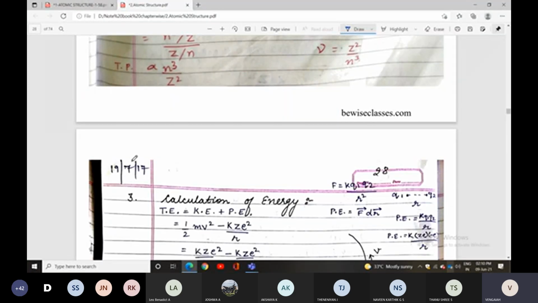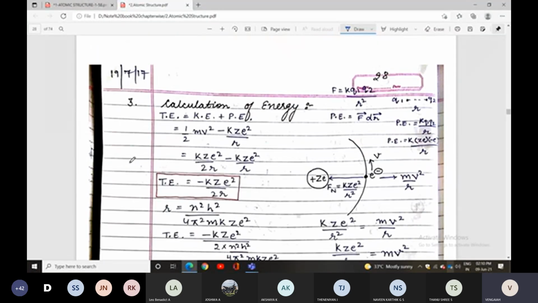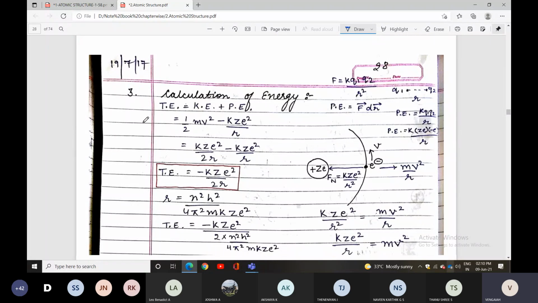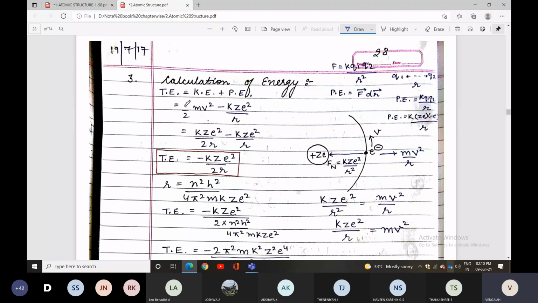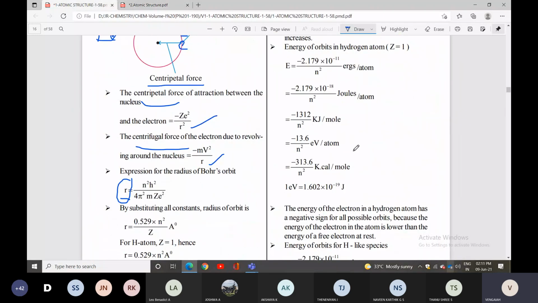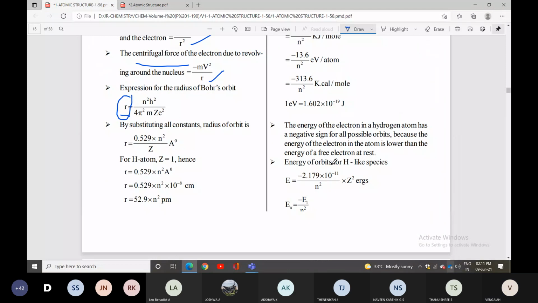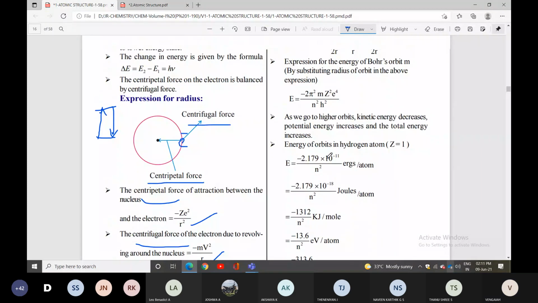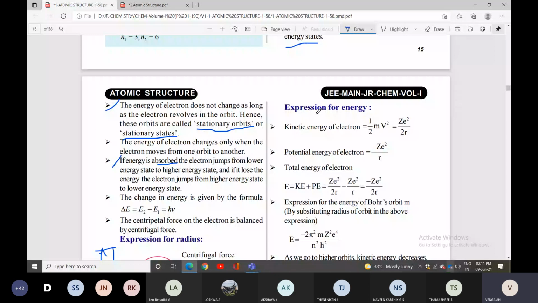Third application is the energy condition, calculation of energy. Total energy is equal to kinetic energy plus potential energy. Kinetic energy, what is the formula? Potential energy, what is the formula? You can check it, you can see the derivations. Expression for the energy condition.